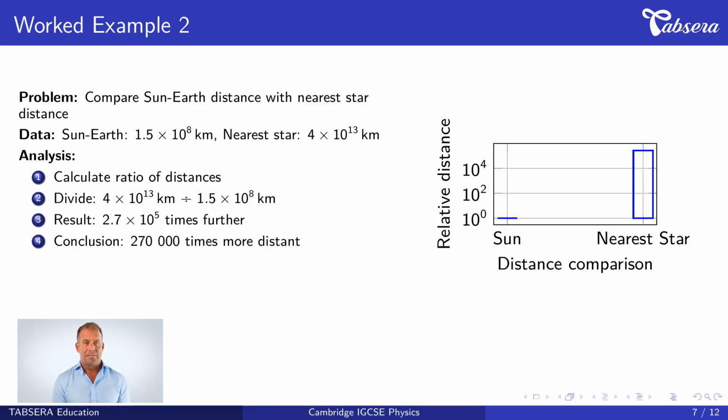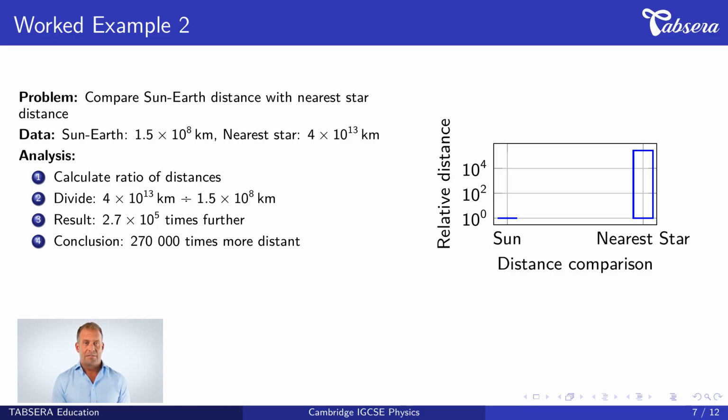Example 2 compares distances within our galaxy. The problem is, compare the Sun-Earth distance with the distance to the nearest star. The data shows Sun-Earth distance as 1.5 times 10 to the power of 8 kilometers, while the nearest star is 4 times 10 to the power of 13 kilometers away. Now we analyze. First, calculate the ratio of distances. We need to find how many times further the nearest star is compared to the Sun.